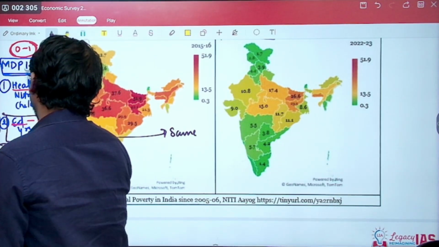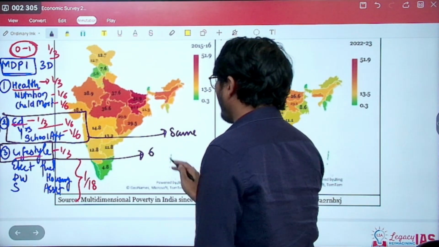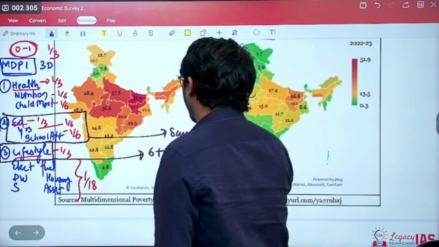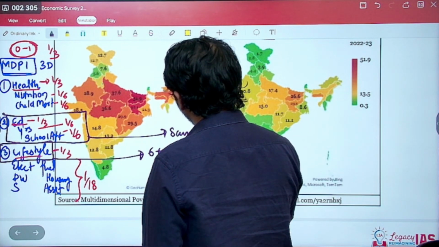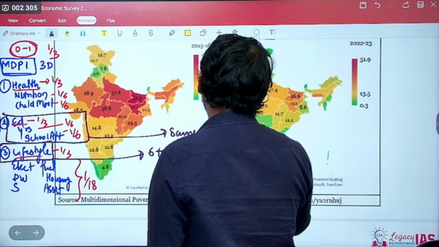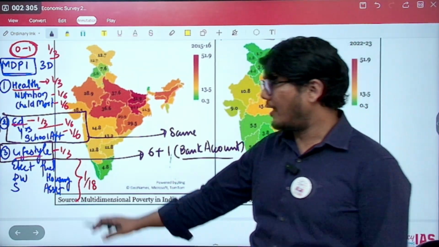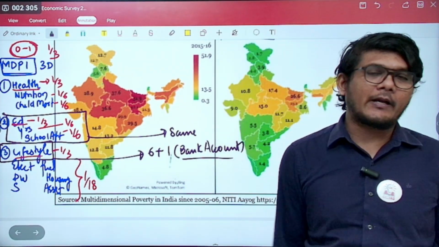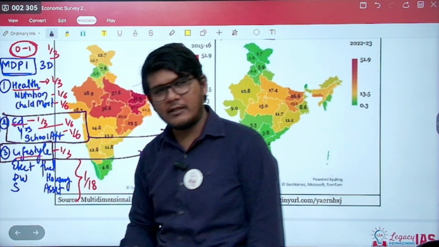If you look at the lifestyle part, all the 6 components are the same, but Niti Aayog has added one component, that is the bank account. As a result, under lifestyle there will be 7 different parameters, and the weightage for health, education and lifestyle they have kept the same.